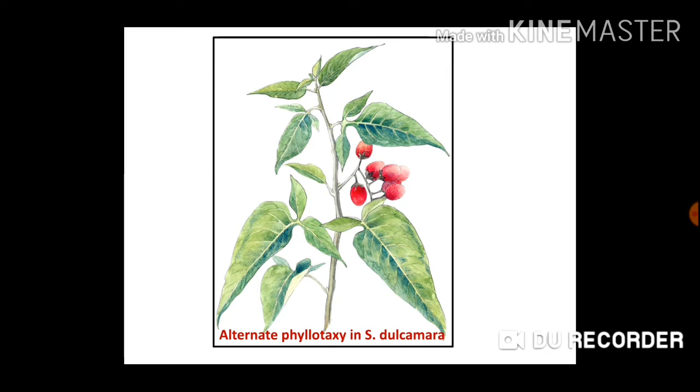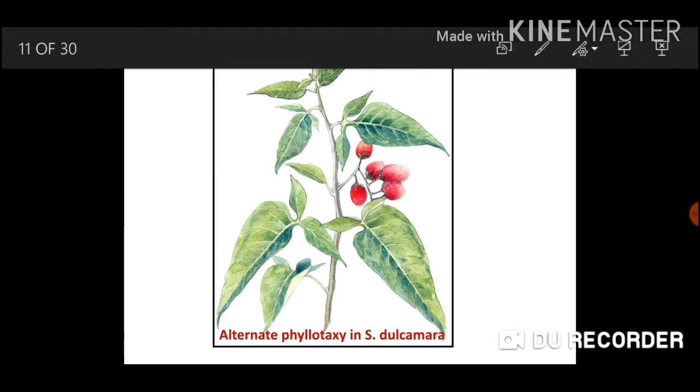Now here in this photo you can see the plant is Solanum dulcamara, in which you can observe alternate phyllotaxy. So here you have to give attention to that. On each node there is a single leaf, and this is called alternate phyllotaxy.